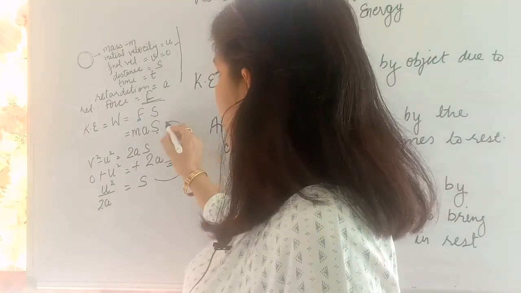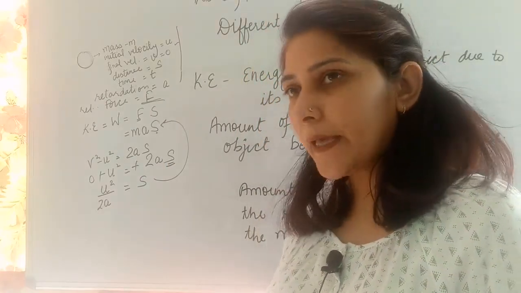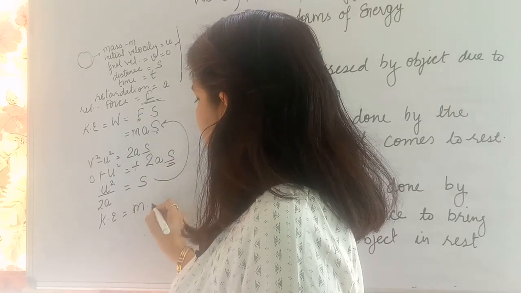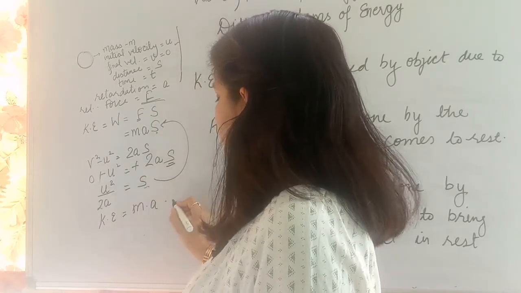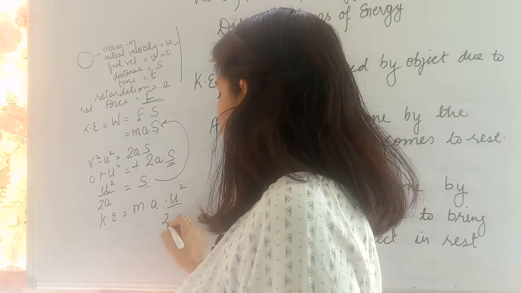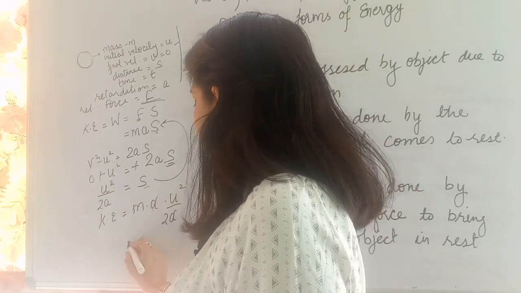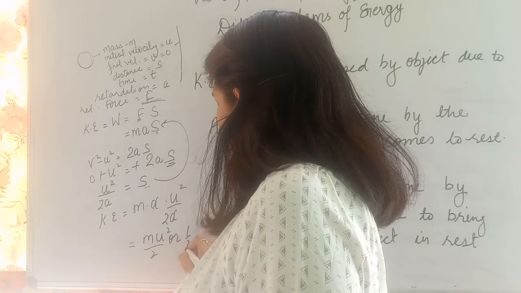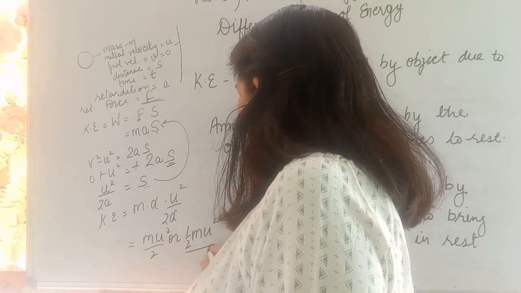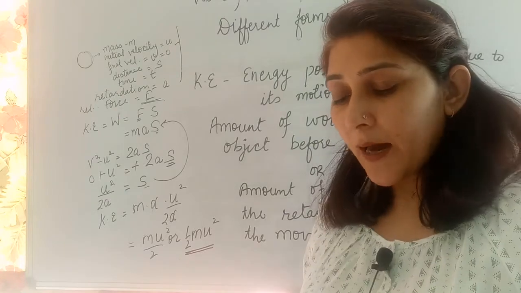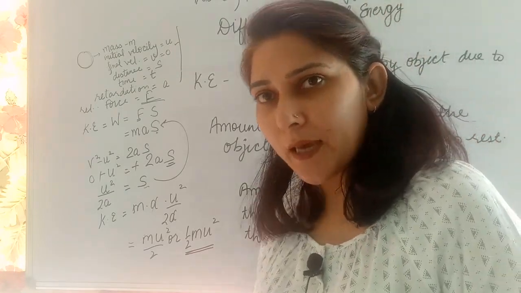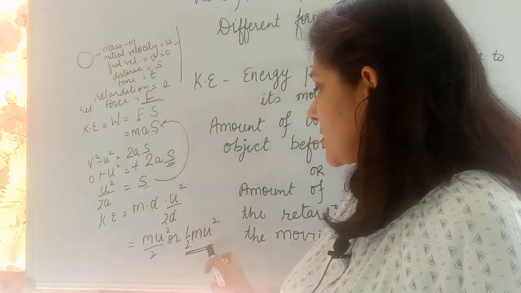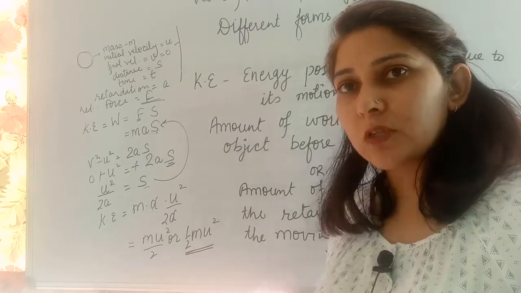Now substitute this value of s into this and you will get the value of kinetic energy. The kinetic energy will be given by m into a into s. Instead of s, I am writing here u square upon 2a. This a will be cancelled out, so that will be written as m u square by 2, or you can say 1 by 2 m u square. This is the formula of kinetic energy as usual, which you have been using from standard 5 till now. This is how we derived this formula.